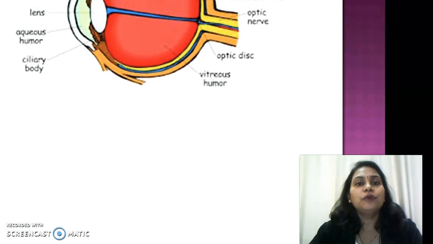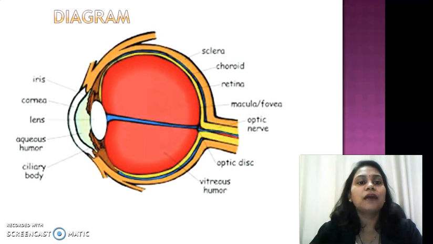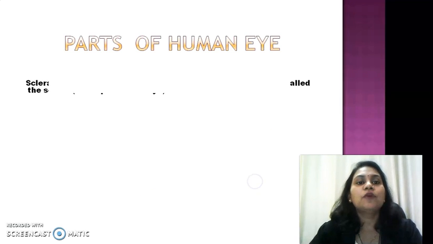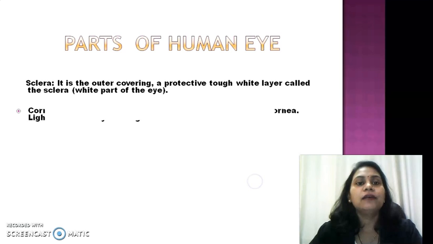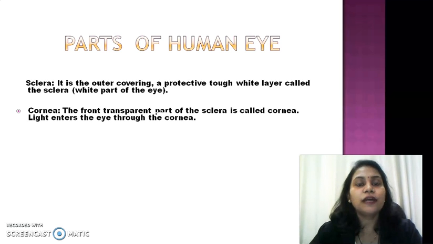Here we have to observe this diagram. This diagram gives each and every part. We have to study each and every part in detail. So the first one is the sclera. It is the outer protective whitish layer, and the next one is the cornea. This is also an outer protective layer, but it is transparent. A light ray is incident through the cornea.